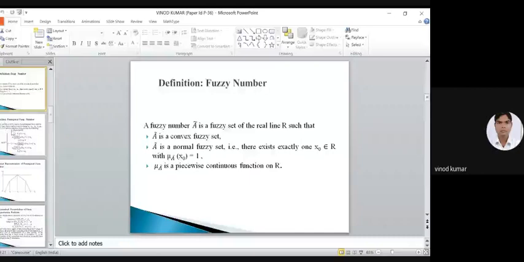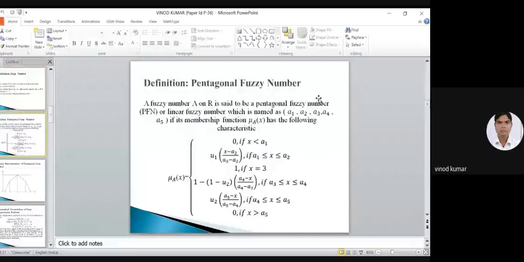So this is the pentagonal fuzzy number which is used in my paper. A fuzzy number A on R is said to be a pentagonal fuzzy number.